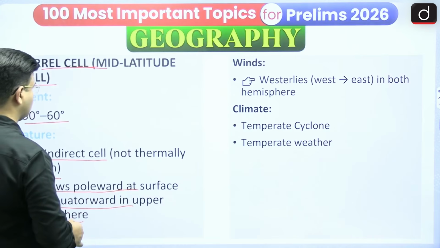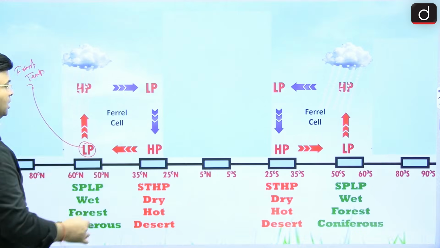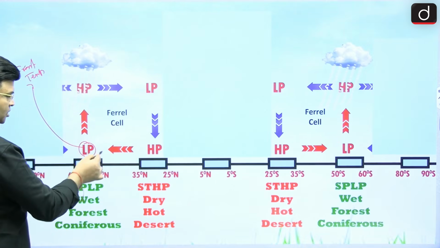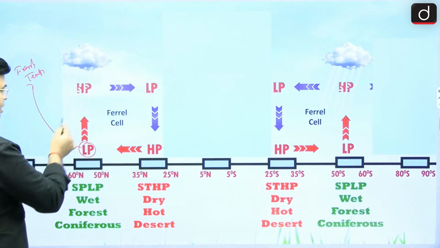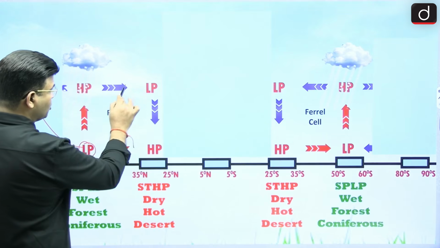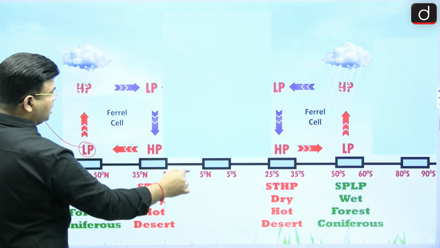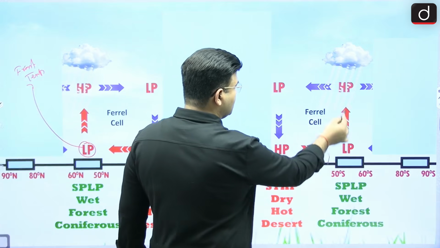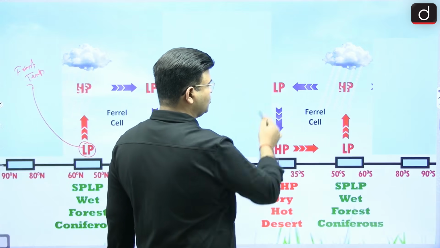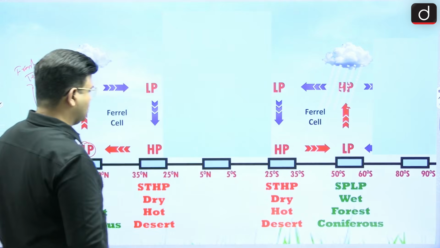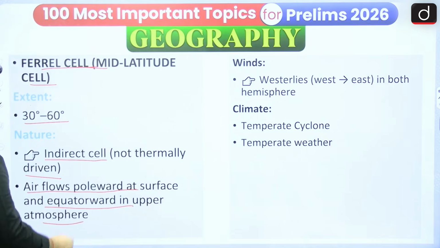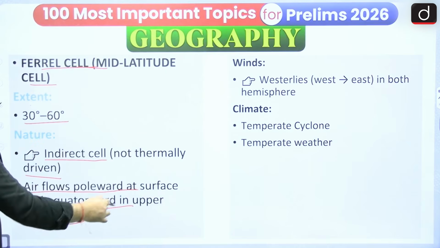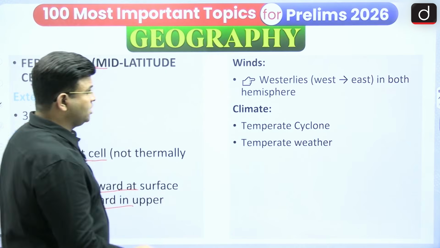So the wind moves poleward in the lower surface, these are the westerlies, and then in the upper atmosphere it moves equatorward.